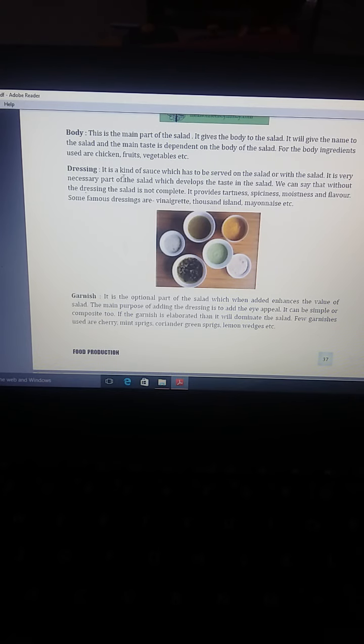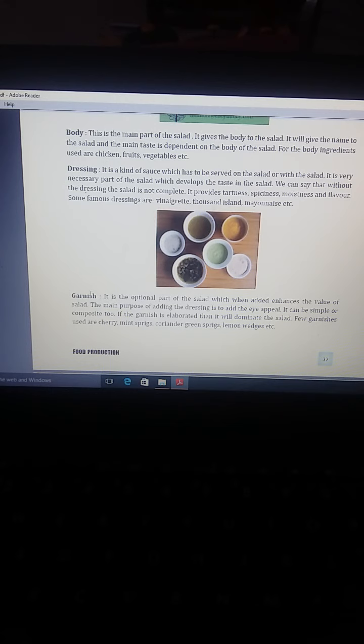Now dressing, it is a kind of sauce which has to be served on the salad or with the salad. It is a very necessary part of the salad which develops the taste in the salad. We can say that without the dressing the salad is not complete. It provides tartness, spiciness, moistness and flavor to the salad. Some famous dressings are Thousand Island, mayonnaise, etc.